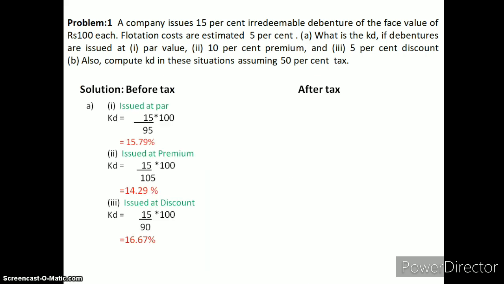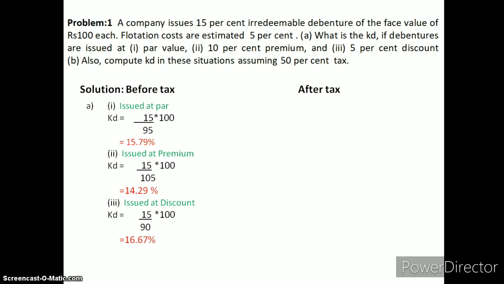When we calculate cost of debt after tax, in each situation we just multiply the interest by 1 minus t to get interest after tax. Here tax rate is 50% and interest is 15 rupees. So 15 multiplied by 1 minus 50%, then we get interest after tax 7.5 rupees.